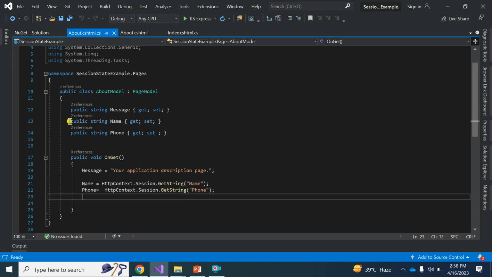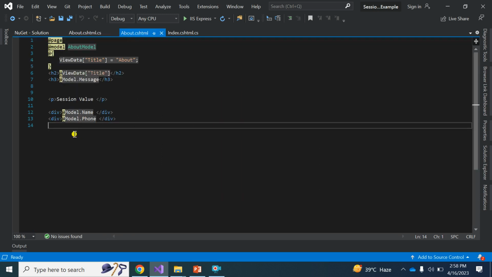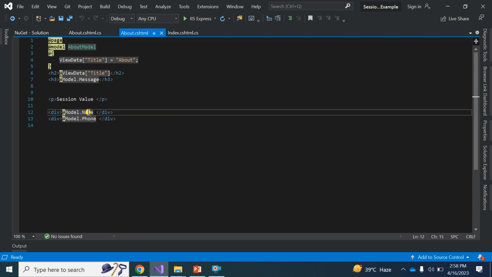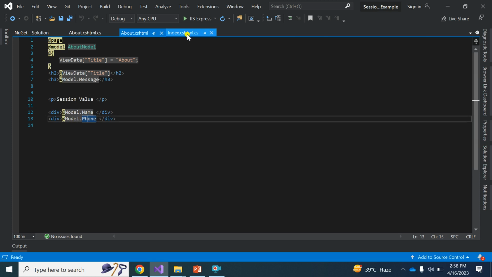Now I created two properties, name and phone, and store them in it. Now I'm using the name session in the view. I just store the model name and phone in the session variables, so I use them in that About.cshtml page. We must get the name and value which we set in the index page, right?